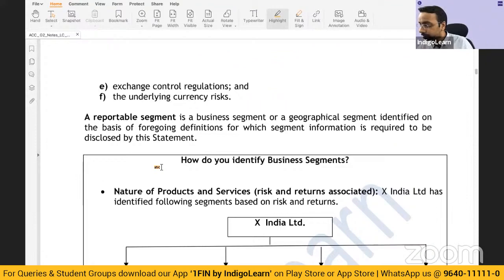Okay. Now coming to the next aspect, which is a reportable segment. Now, what is a reportable segment? A reportable segment is a segment. It can be a business segment or it can be a geographical segment, right? For which we need to give segment related information as per this standard. What is a reportable segment? A reportable segment is a segment for which we need to provide segment related information as per this standard, right?